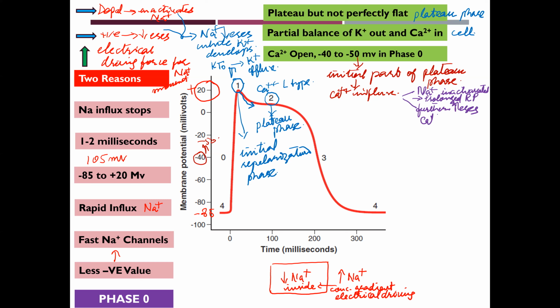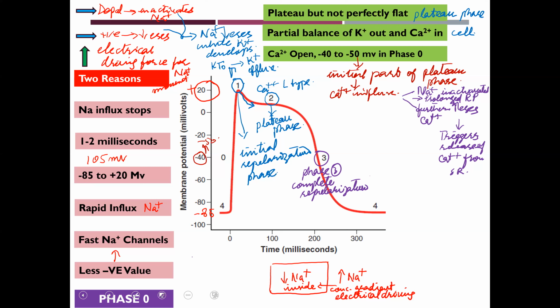The second significance of this is that due to calcium entry, it further increases calcium inside the myocytes, and this calcium basically triggers release of calcium from sarcoplasmic reticulum. When the calcium channels become inactive, the potassium efflux starts, and that marks the phase 3, that is called complete repolarization.